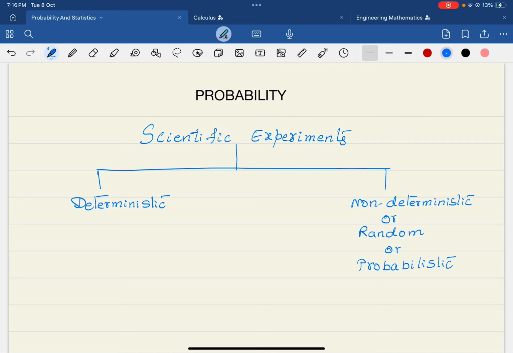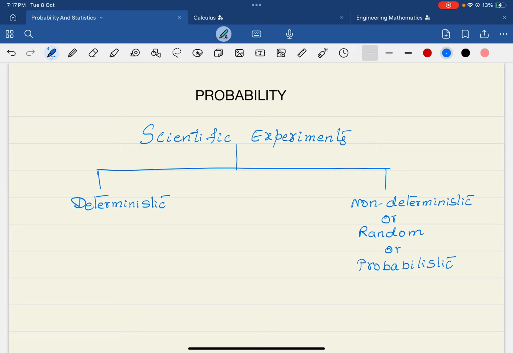Welcome to the first lecture of probability, the branch of mathematics. Probability is the branch of mathematics where, if we make a correct prediction, it will be useful for the society. It is useful for the nation if we make the correct prediction. So, probability theory is such a beautiful topic where we can predict the most important things which happen.